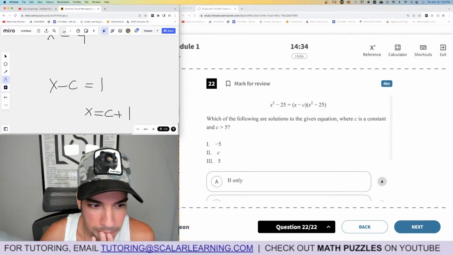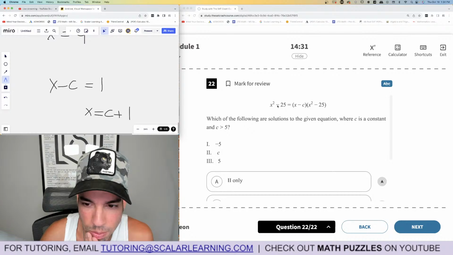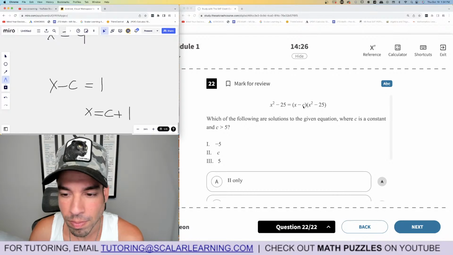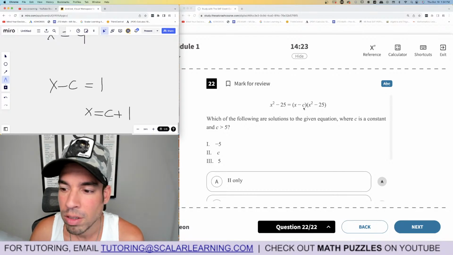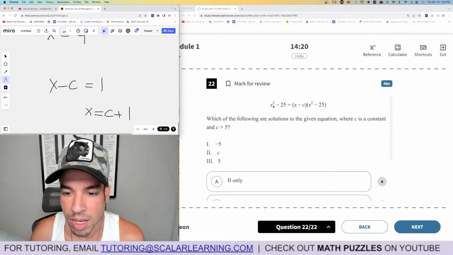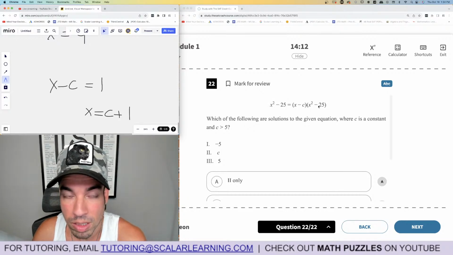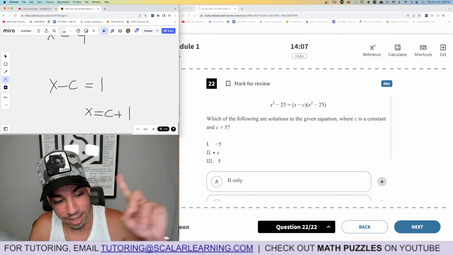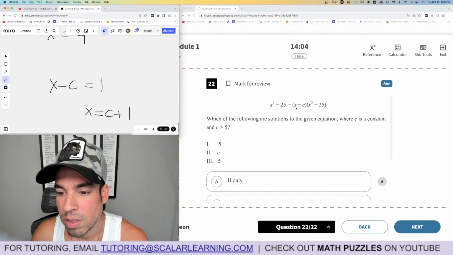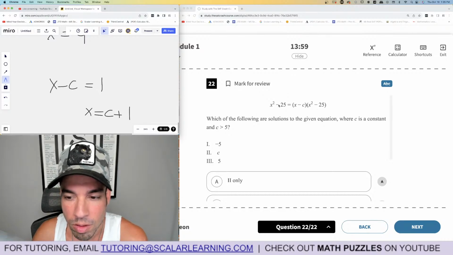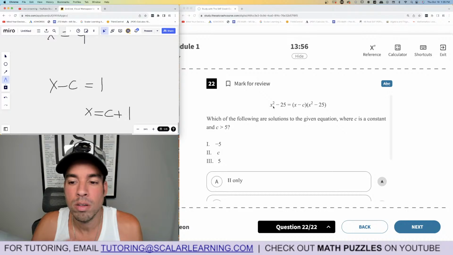Not 5. Because if it's c, then that's 0 equals x squared minus 25. Oh, but that could work. Hold on, let me think about this for a second. This is a crazy question. So x can't be c, because then we'd have 0 on this side.